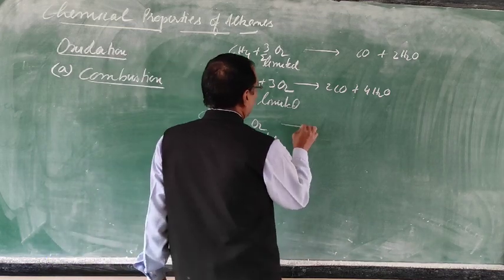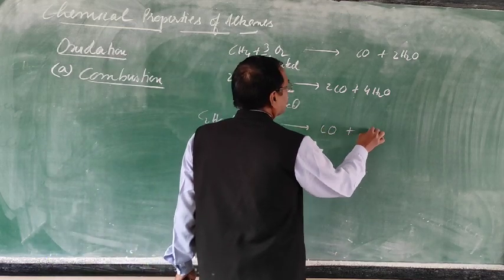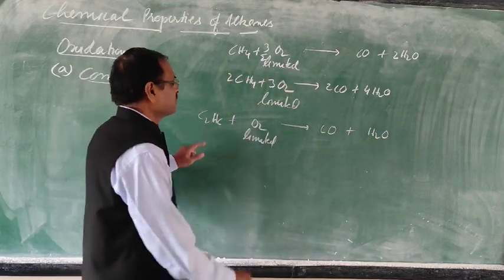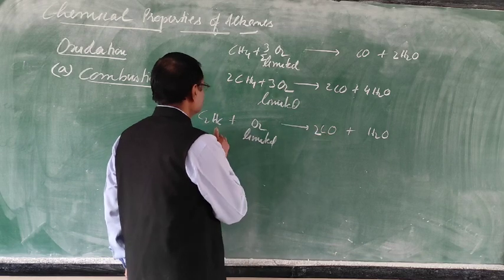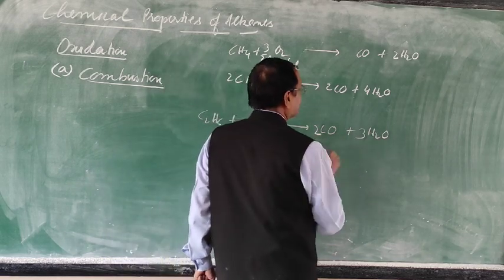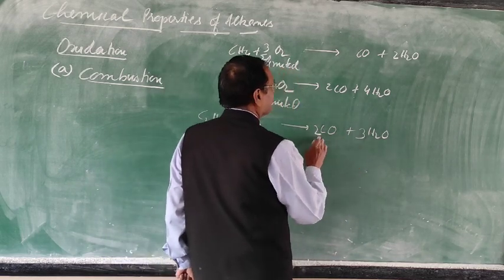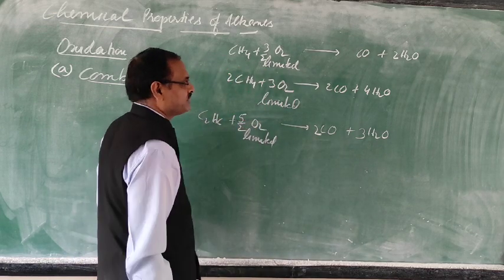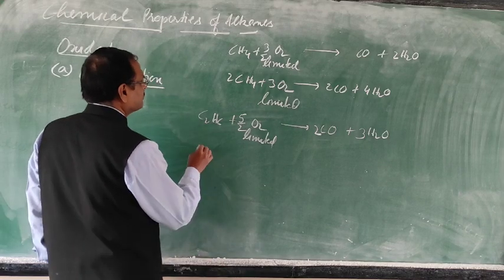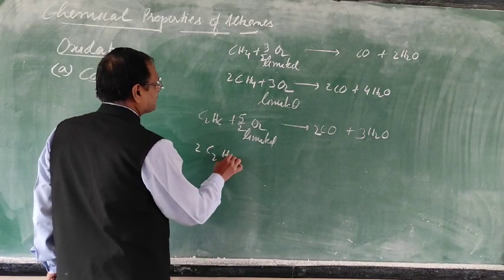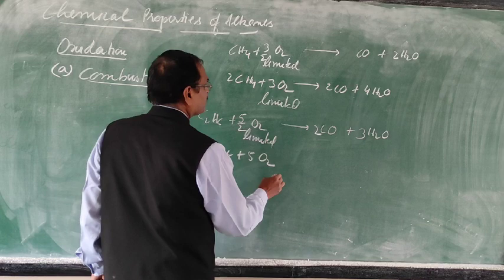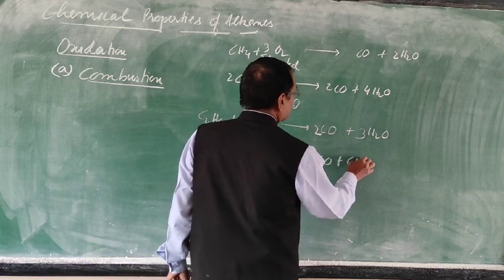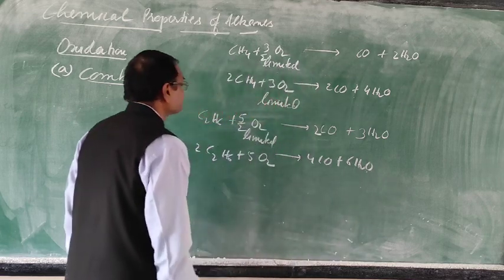This will form carbon monoxide and water vapor. Carbon 2 atoms, 2 molecules. Hydrogen 6, half of 6 is 3. Then 3 here and 2 here make 5, so you can write 5 by 2. The whole equation you multiply by 2. Then 2C2H6 plus 5O2 will form 4CO plus 6H2O.